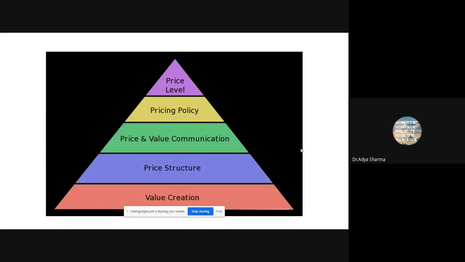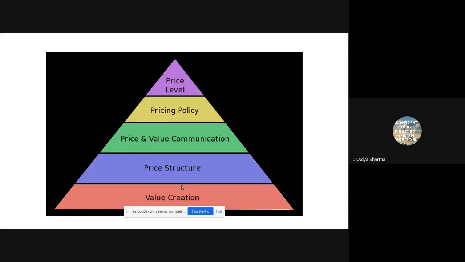On the other hand, when I drink that cutting tea at the Nukkad, the value being created is that bindasness, as we call it. Is that freedom? Just standing there on the roadside and having that tea along with your friends. It's a different value, right? So what is the value you are creating?